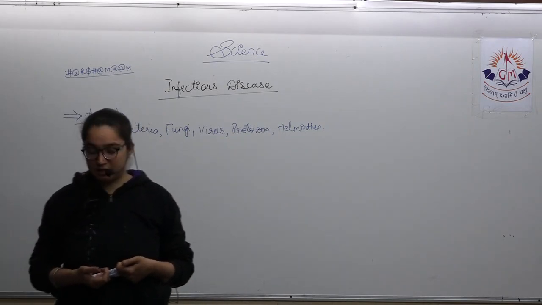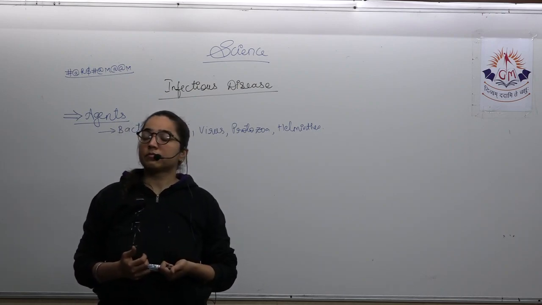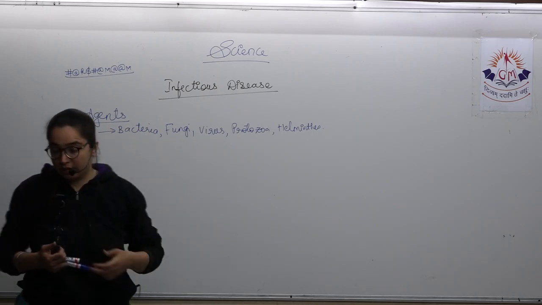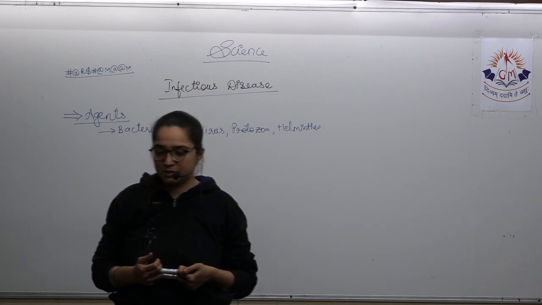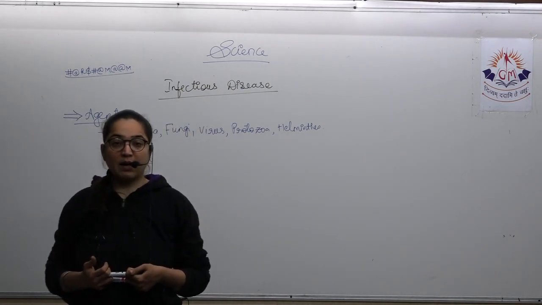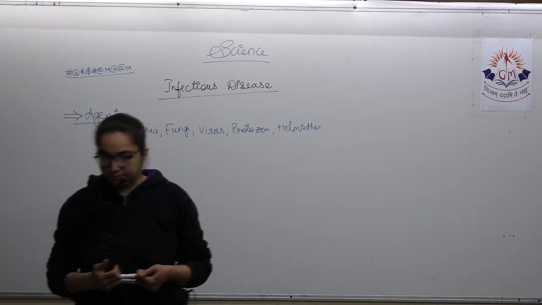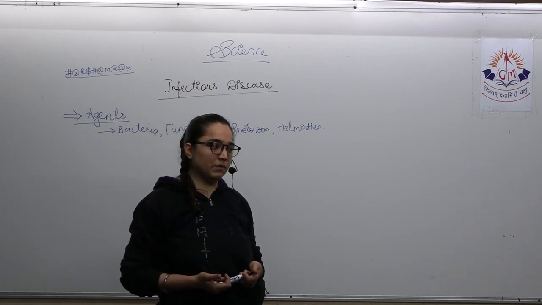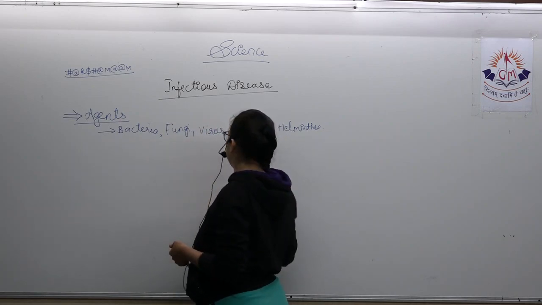Some examples are AIDS, measles, mumps, smallpox. Then moving on to the next part, which is fungi. If you talk about fungi, then you already know they are multicellular organisms, they are eukaryotic, and their mode of nutrition is heterotrophic. Some of you might know about the fungal disease that is generally caused in the skin. So, skin problems are basically fungal diseases.